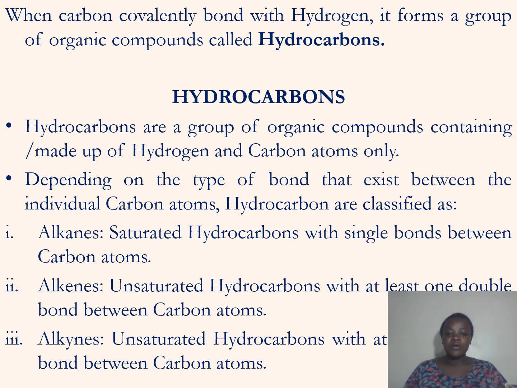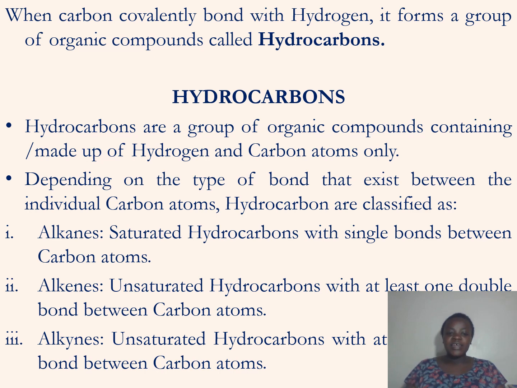The first classification we call alkanes. Alkanes are saturated hydrocarbons with single bonds between carbon atoms. So we only have a single bond between carbon and carbon atoms.